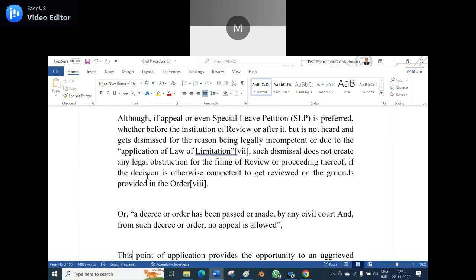So, a decree or order has been passed or made by any court, and from such decree or order, no appeal is allowed. So, if the question of law is concerned, can the appeal be allowed after passing the order?